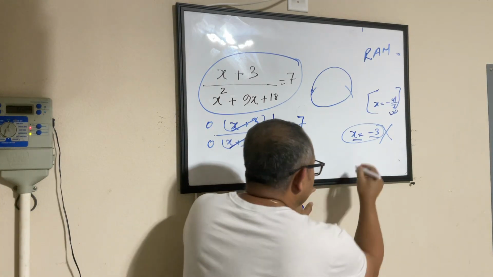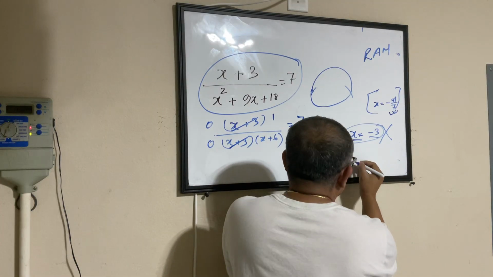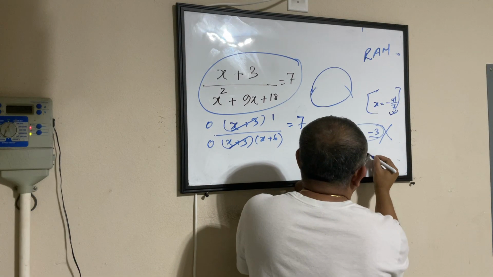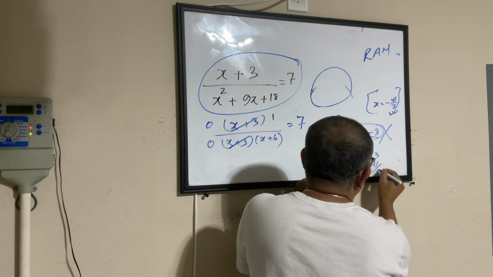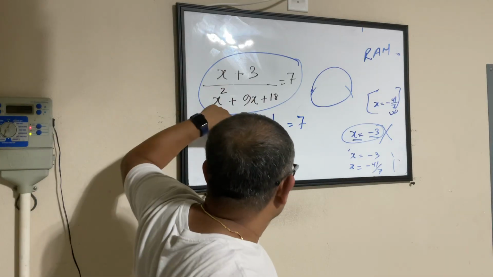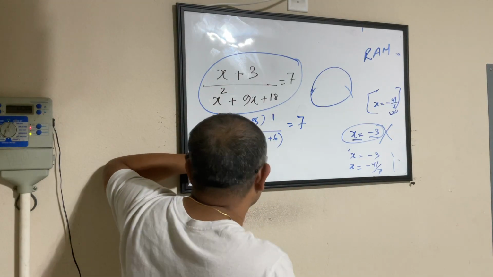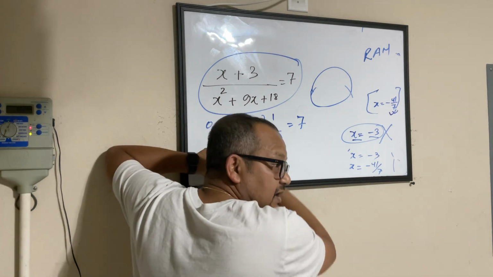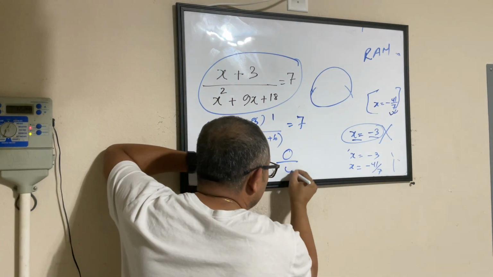So let's say you had 5 options given, or 4 options given, for solving this problem: x equals minus 3, x equals minus 41 by 7, and then 2 more values. As soon as you came to this point, you will say, okay, fine. When x equals minus 3, this whole expression becomes undefined. 0 by 0 is something that I don't want to deal with.